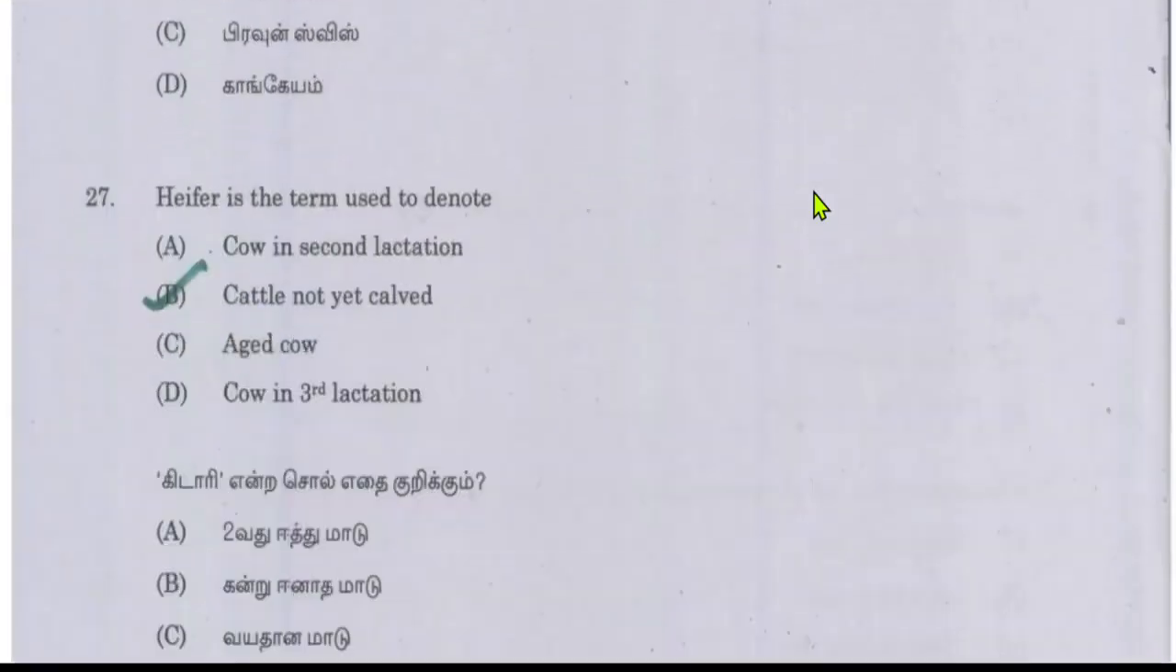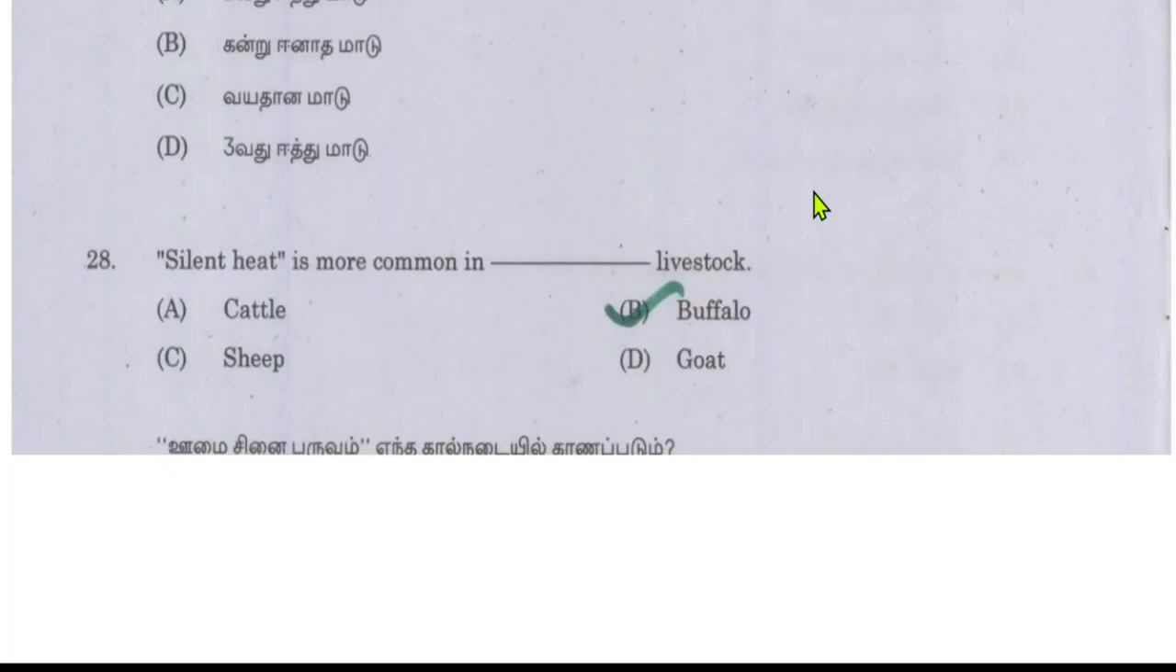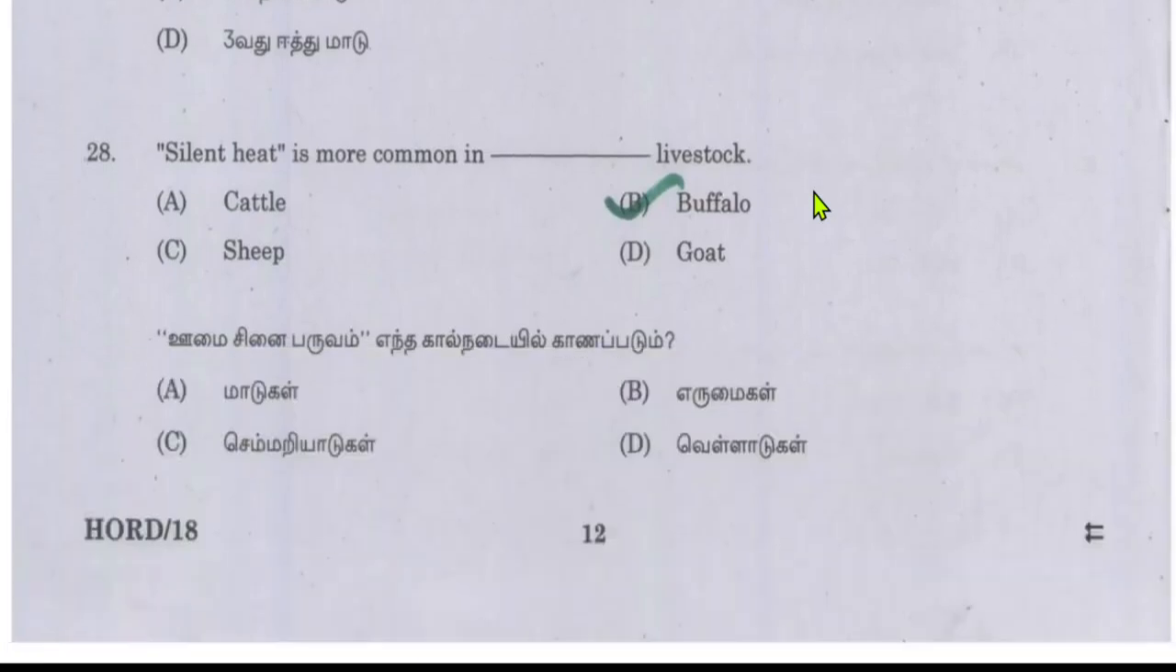Next, heifer is a term used to denote cattle not yet calved. Next is, silent heat is more common in dash livestock. Among the following livestock, cattle, sheep, goat, buffalo, silent heat is more common in buffalo.